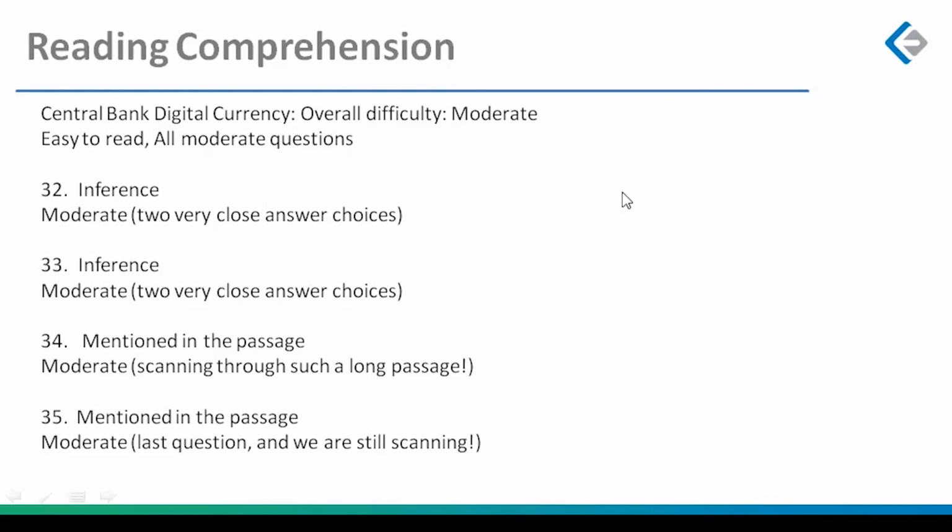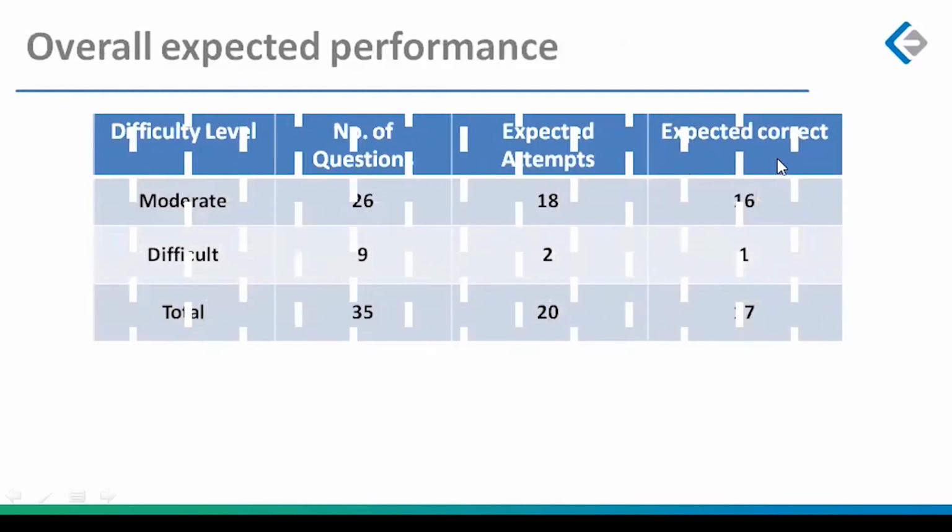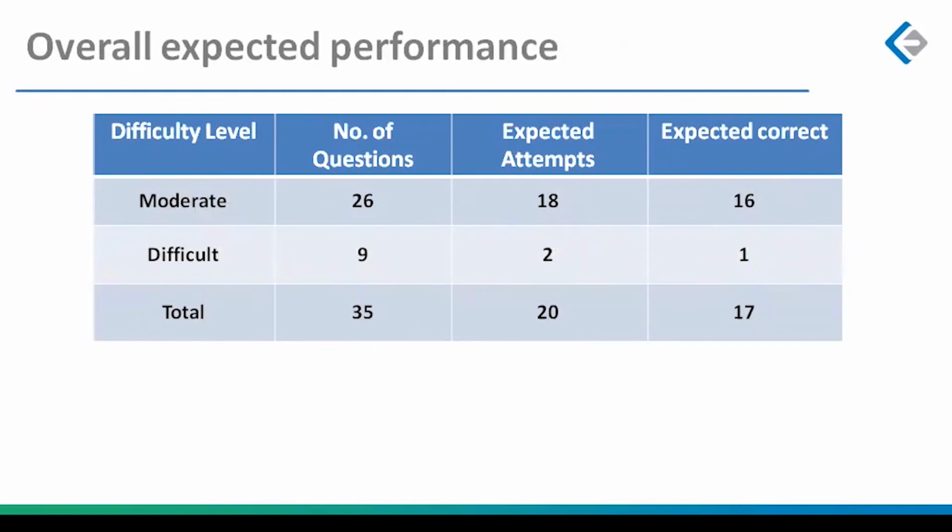Right. We are done with 35 questions. Where do I stand after 35? The expected performance: 26 moderate questions, 9 difficult questions, total 35. What would I expect you to do? Identify 18 out of 26 moderate ones, get me 16 correct. Just attempt 2 difficult ones and get me 1 correct, which means you would have reversed the entire grid and you could have attempted 20 moderate questions and gotten me 17 correct and not touched any difficult questions.